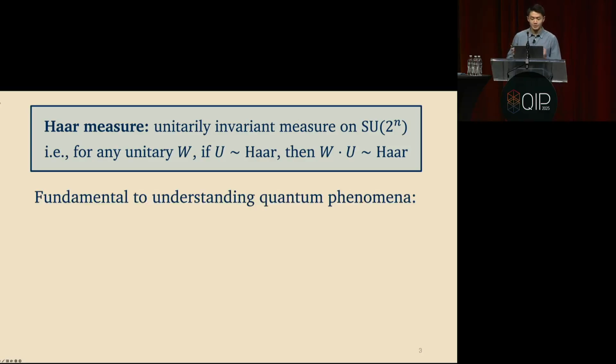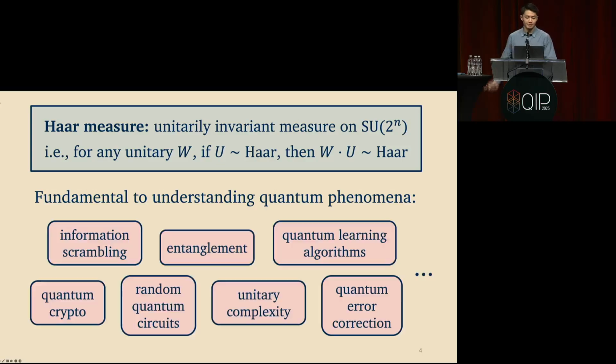Haar random unitaries are really everywhere in quantum information. They're fundamental to understanding a wide range of quantum phenomena, from information scrambling to how you generate entanglement, to understanding the behavior of random quantum circuits, to questions about unitary complexity. The list goes on and on.